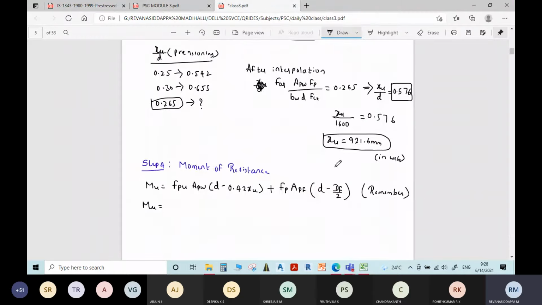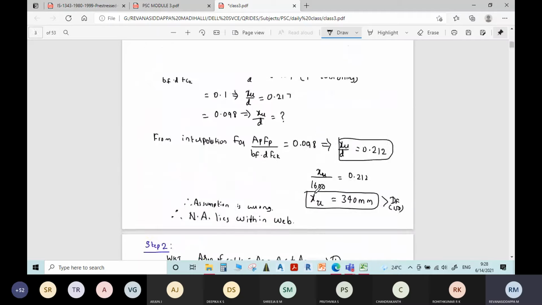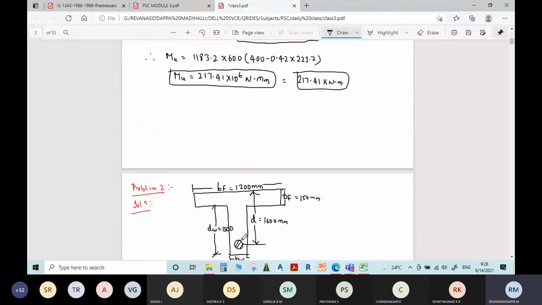Extra term, what is that? The stress in the cable multiplied by the area of pre-stressing steel in the flange portion into (D minus DF) divided by 2. What does this represent? D minus DF divided by 2 is the distance of the centroid of this cable from the centroid of the flange.